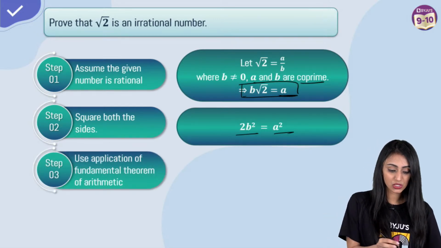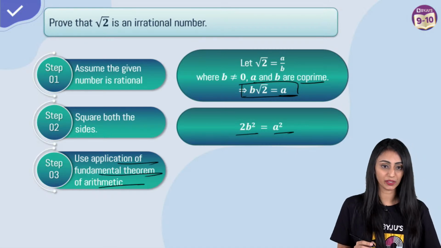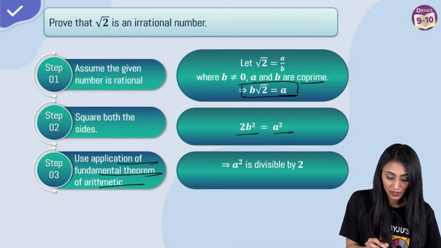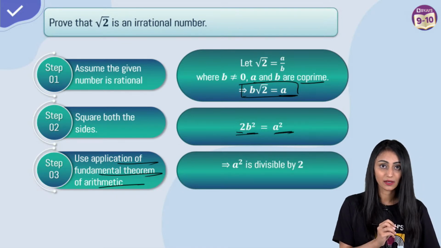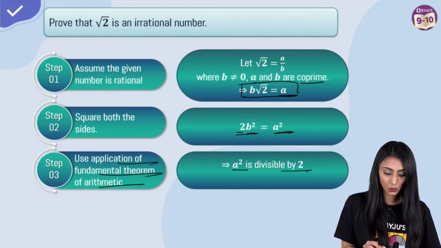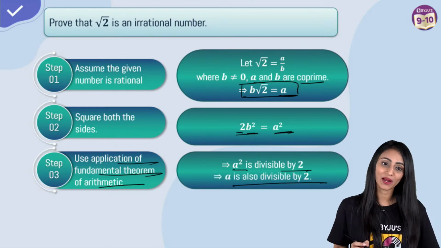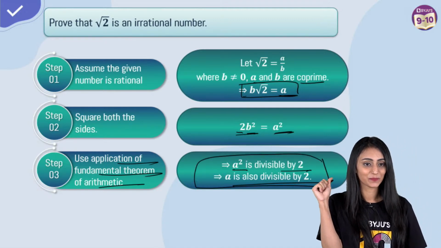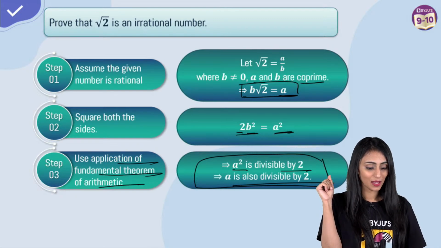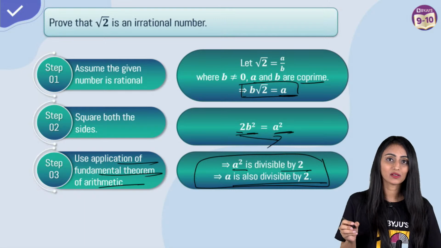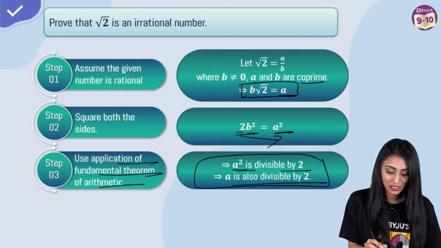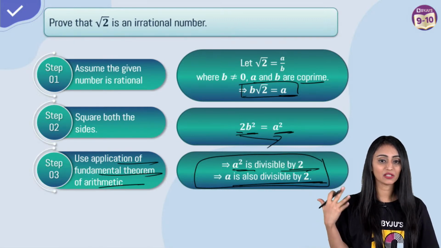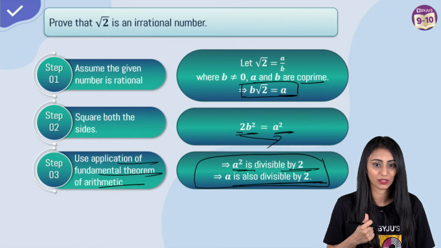Coming to the third step, which is use the application of fundamental theorem of arithmetic, right? So here that application says if a square, here I can see that 2 is multiplied by b square. Right? So a square is divisible by 2, right? This implies a is also divisible by 2. This is what we learned in the previous slides. Correct. Because you see 2 is multiplied here. If I take 2 to the other side, it is dividing a square basically, right? So a square is divisible by 2 means a will also be divisible by 2. That's what we learned. This is what the application of fundamental theorem of arithmetic is about.